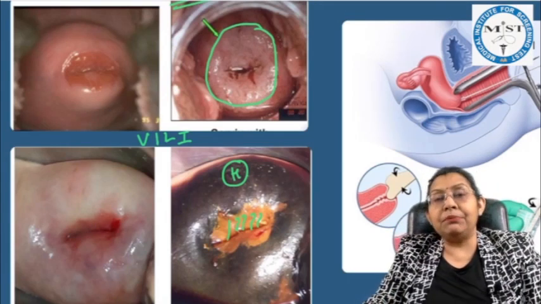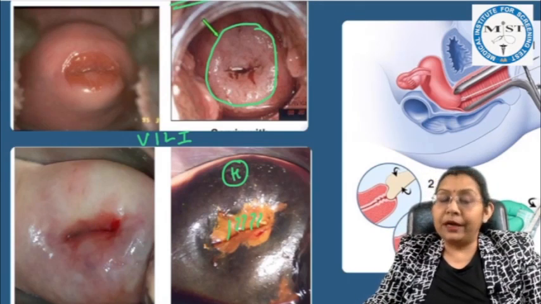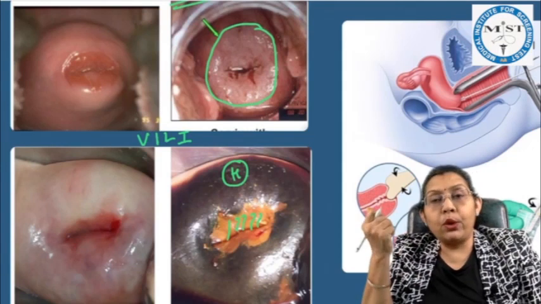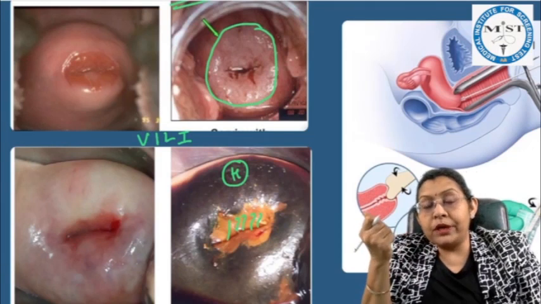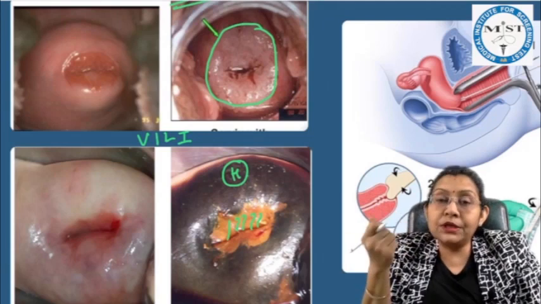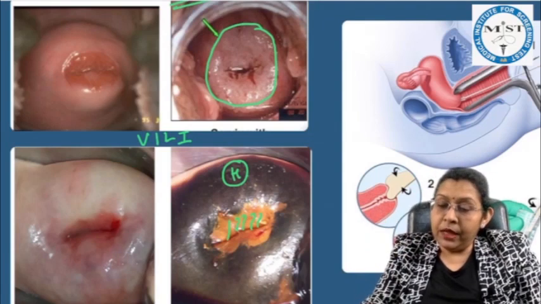And these are very simple tests. They can be performed at the PSC, and they do not require any microscope or any expert cytologist for reporting.